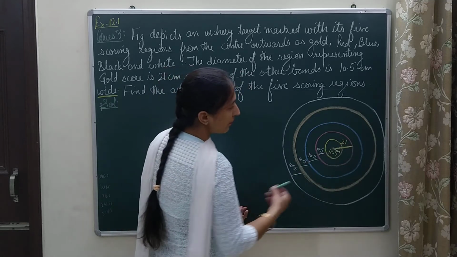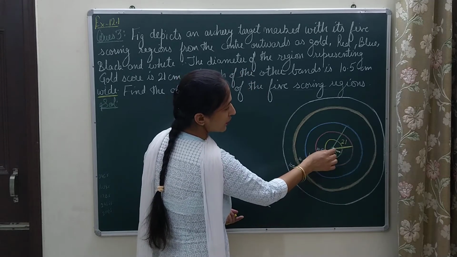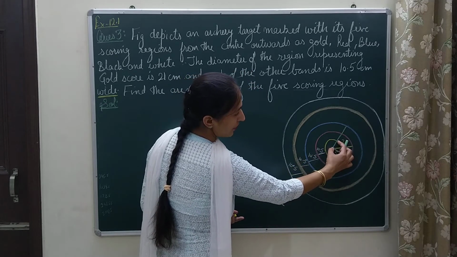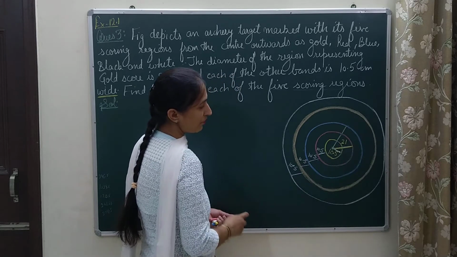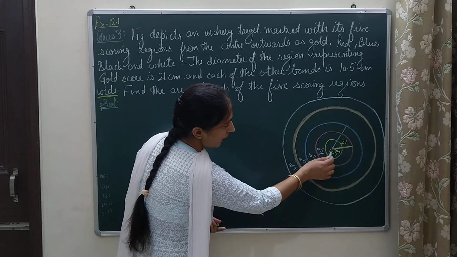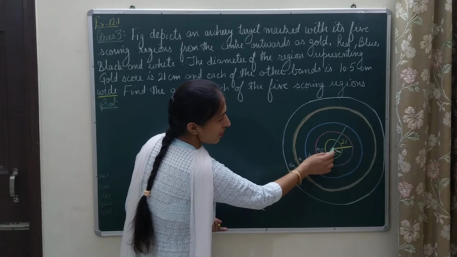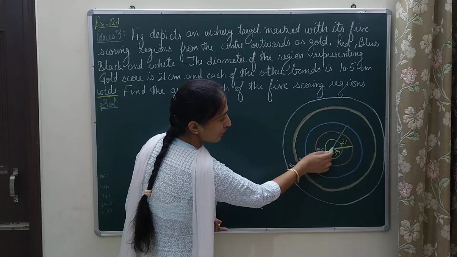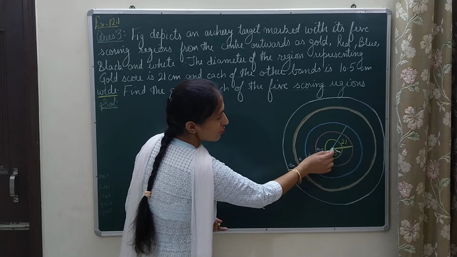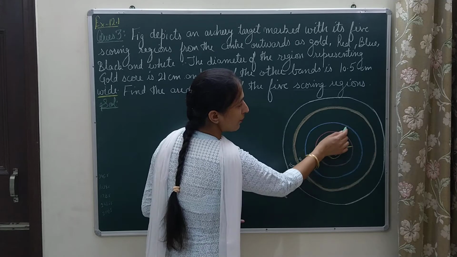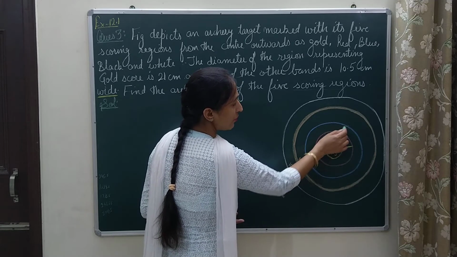Now, can I find the radius of the blue portion? It consists of the radius of the central region, then 10.5 for the next width, and the next width is also 10.5. So from the center to the boundary of the blue circle, the distance is 10.5, the radius of the inner circle, plus 10.5, plus 10.5, that is 31.5.